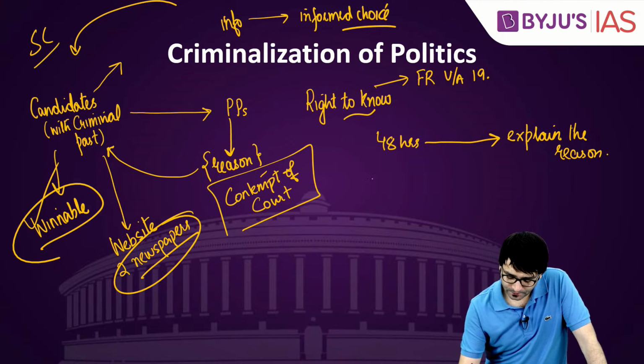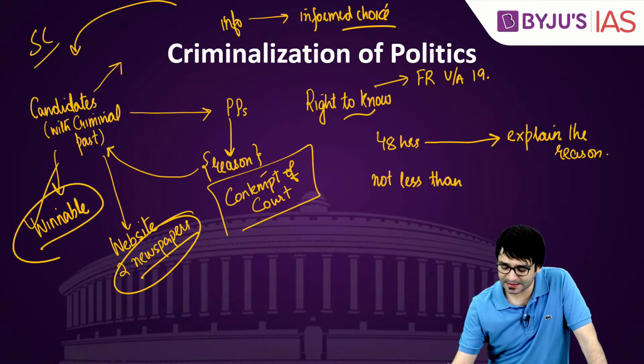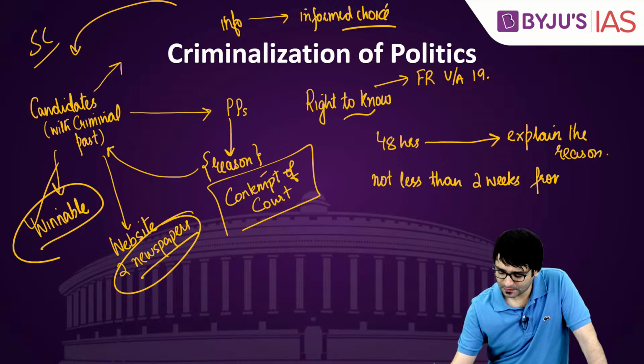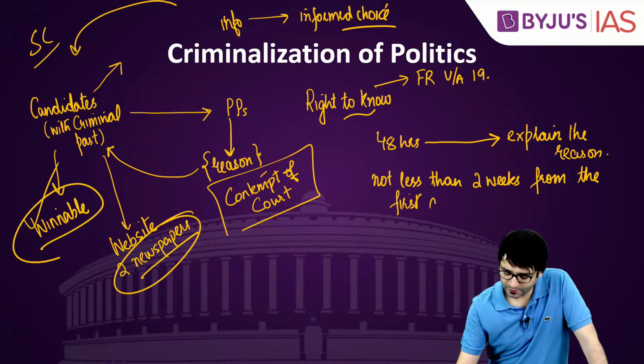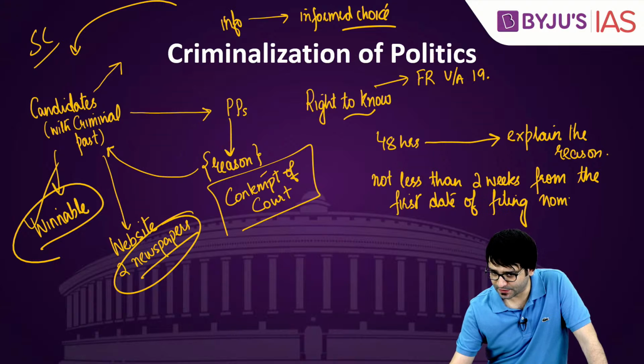Or, not less than, it's a very important statement, not less than 2 weeks from the first date of filing nomination papers.